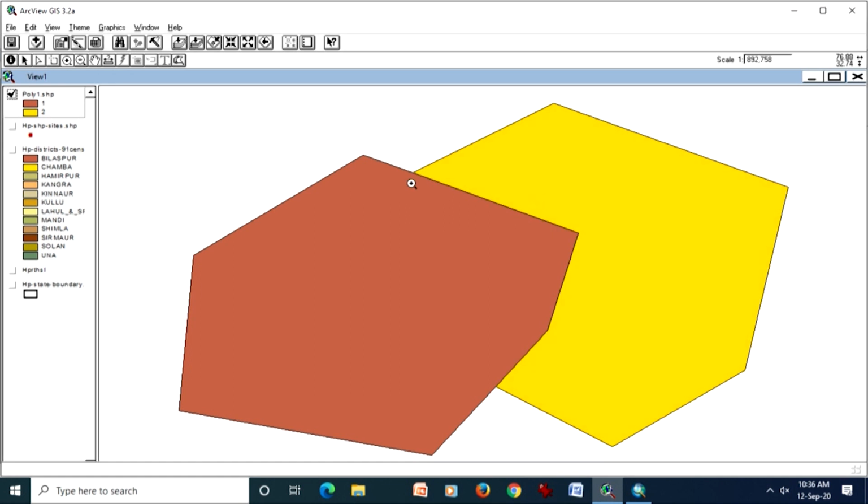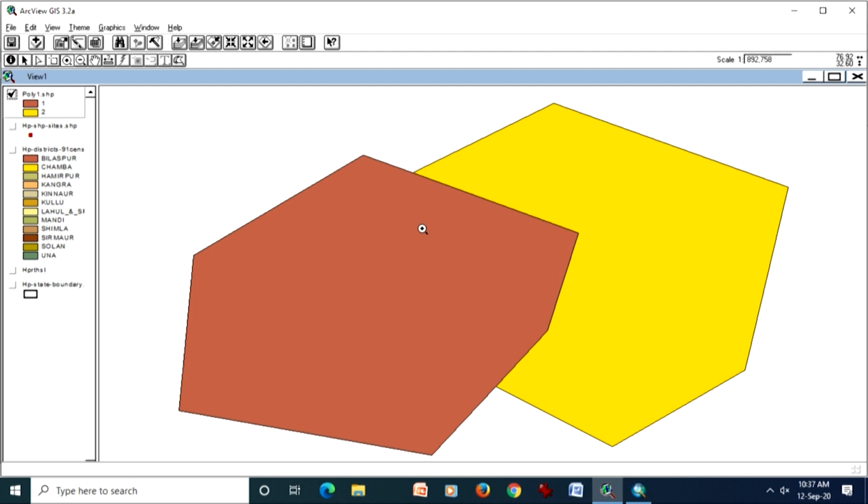So the common boundary between two polygons has been digitized only once, and that is the basic major advantage of having polygon topology, because if we follow the polygon topological model, then the quality of data would be very high. And of course, in a spaghetti model there is no polygon topology, and the common boundaries between two polygons have to be digitized twice, and there will be gaps and overshoots and all kinds of problems.